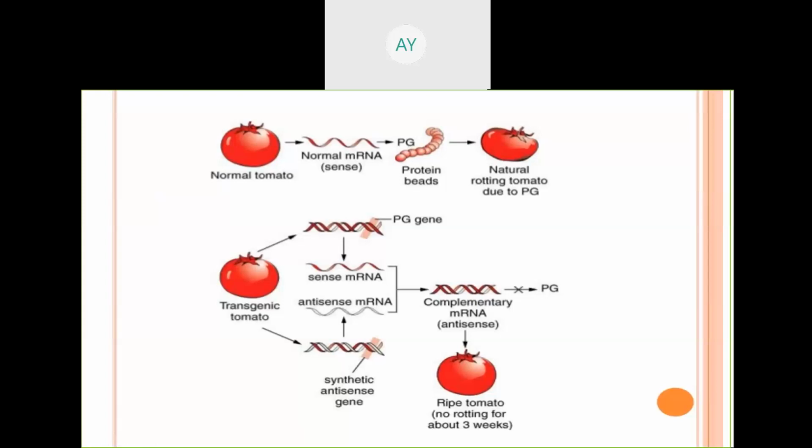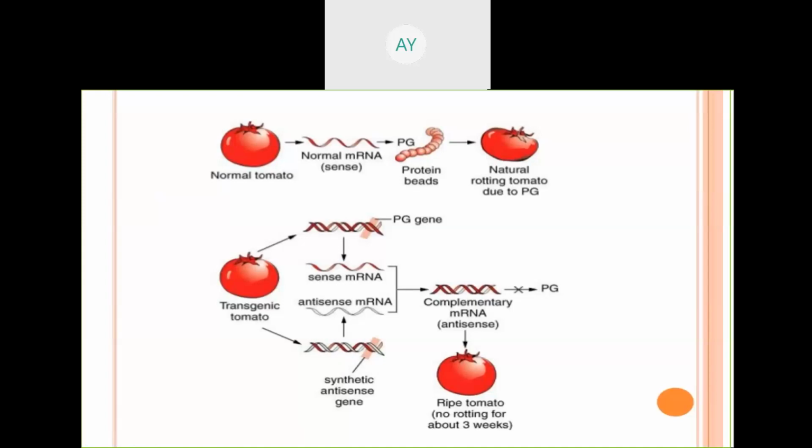Now scientists have developed antisense, the complementary sequence of that, and inserted it in the plant. So what happens at the mRNA level? Antisense mRNA will hybridize. If there is hybridization, no translation occurs because it is busy in hybridization.